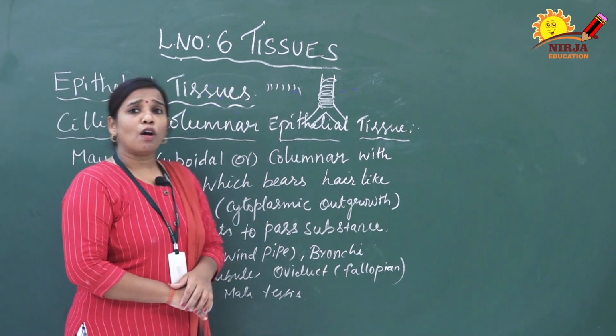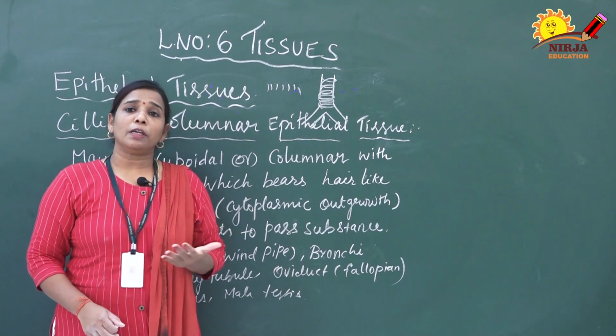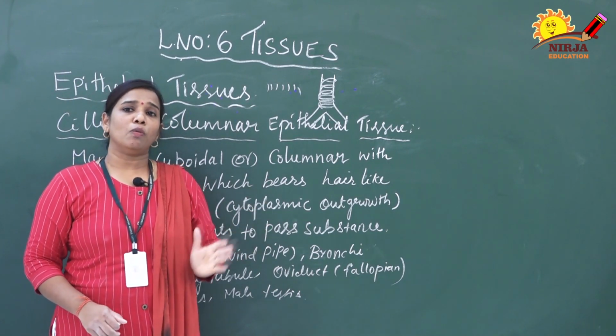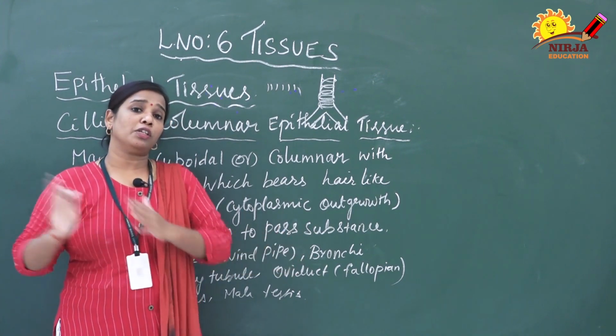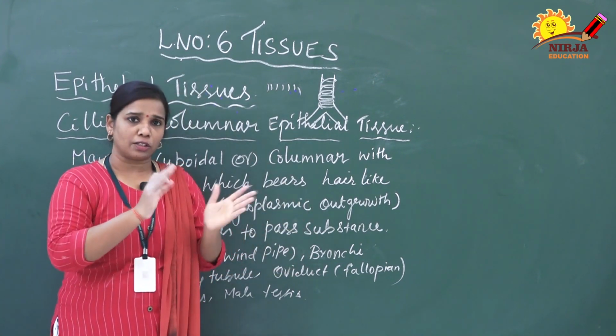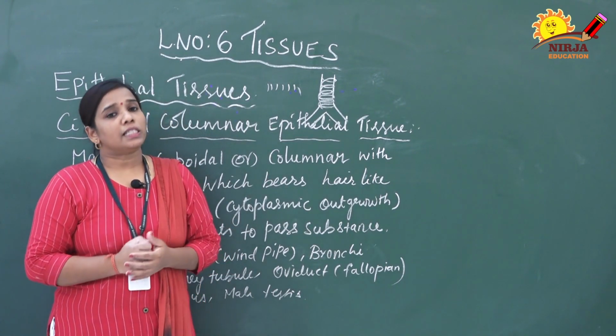Next, what is the function of the ciliated epithelial tissues? Due to the rhythmic beating movement of the cilia, the solid particles are moved from one direction to another. It will move in one direction only, not both directions. So it will move in one direction over the epithelial surface.